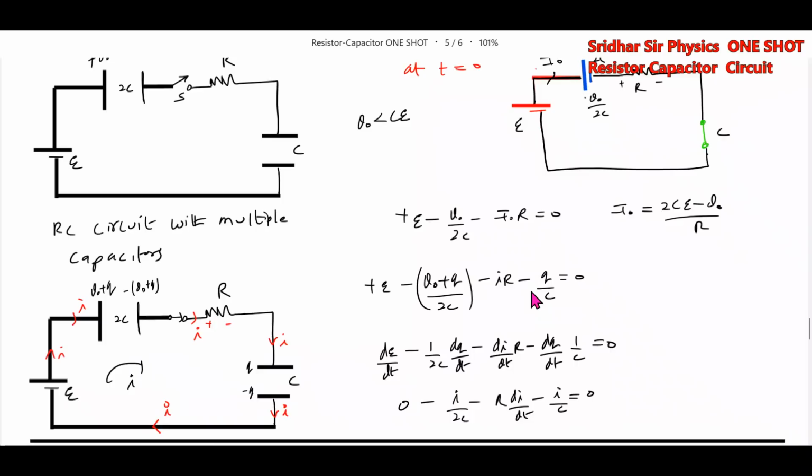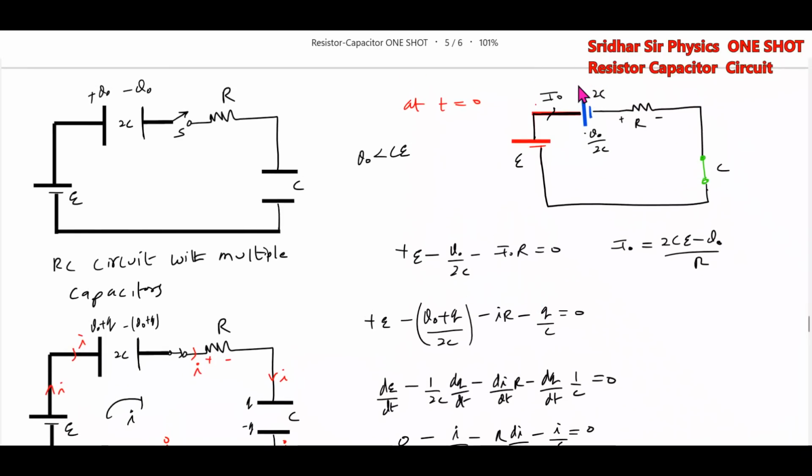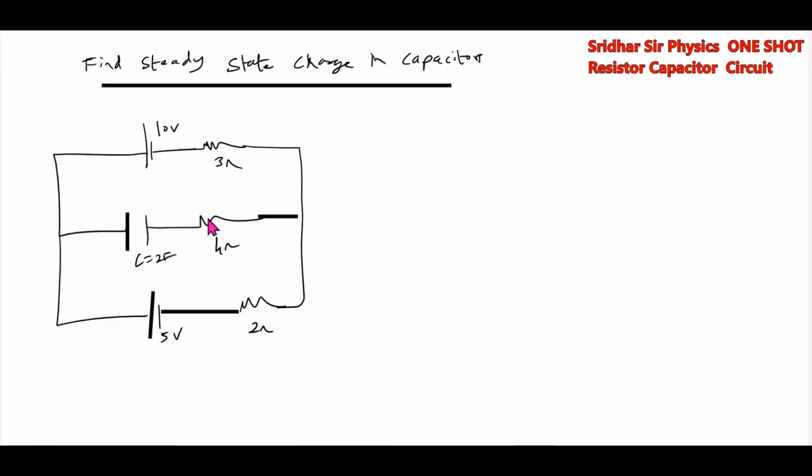So now what is this? Cell, and there's a short circuit. Uncharged capacitor, short circuit; charged capacitor, cell. There are multiple things that come in, and there's a method you have to apply. Fine. Now we have to calculate the steady state charge across this capacitor at t equal to infinity.